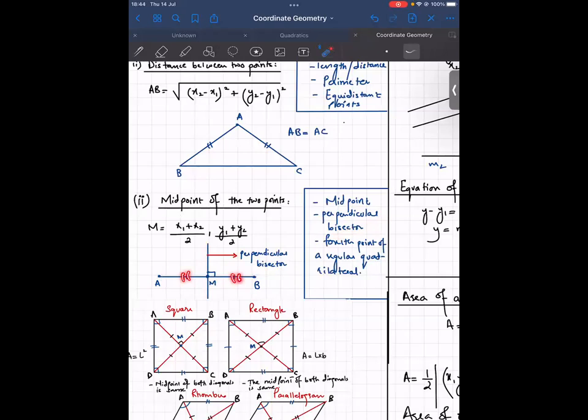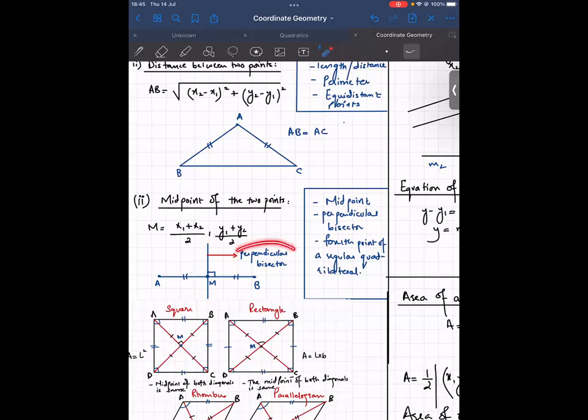So while it's going to bisect the other line, this is the perpendicular bisector. It's going to bisect this line AB. So bisect means it's going to divide this into 2 equal parts. So that means this line is going to be passing through the midpoint of this line. All right, it's logical.